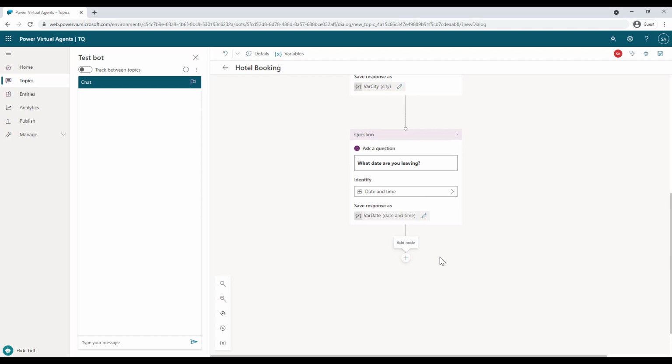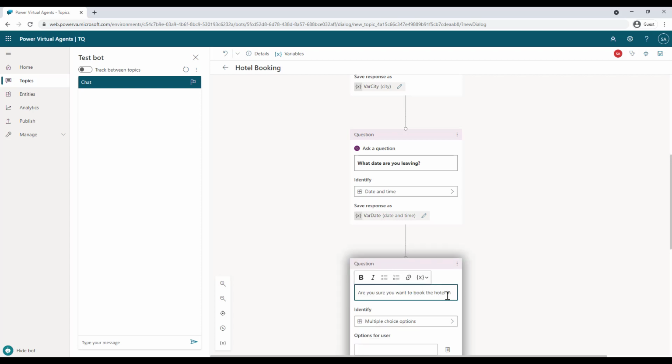Once the user has provided all that information, you can ask for confirmation. So for example, I will ask a question here, and I will ask, are you sure you want to book a hotel in this particular city that they provided on this particular date? All right. And we can make all of this bold as well. All right. So this will be dynamic in nature. So whatever city the user provides, it will be available here, and the date he provides will be available over here. So for example, are you sure you want to book a hotel in Brisbane on December 24th, 2021?